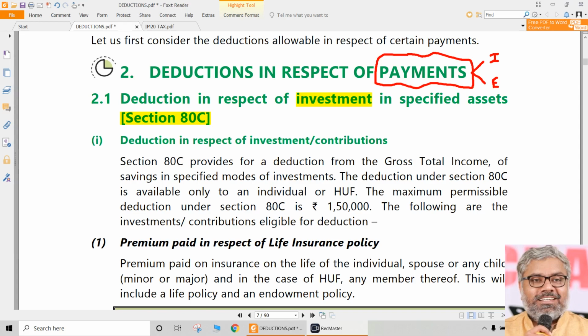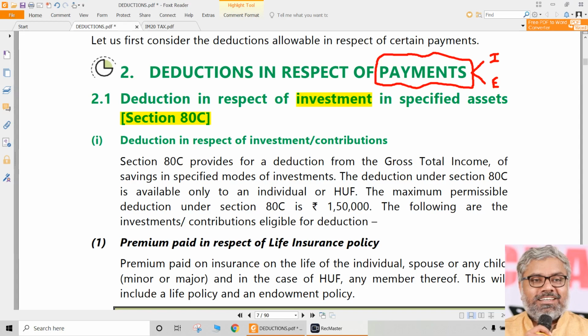Simple logic, because the government wants to promote investments by the SSEs. So the people should invest more is the idea. Why will they invest? Of course, they can invest if they want some good return, which anyway they will do in their capacities. But if tax benefits are there, people will definitely be motivated, they will be lured to invest more. That is why certain tax benefits are given for investments into certain types of assets.